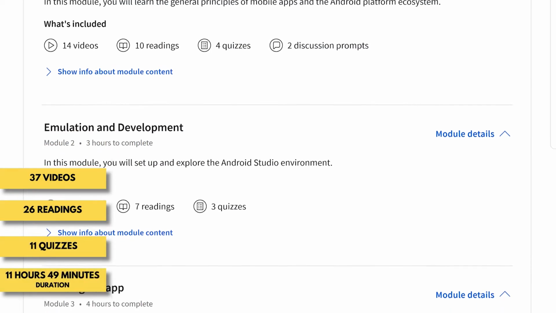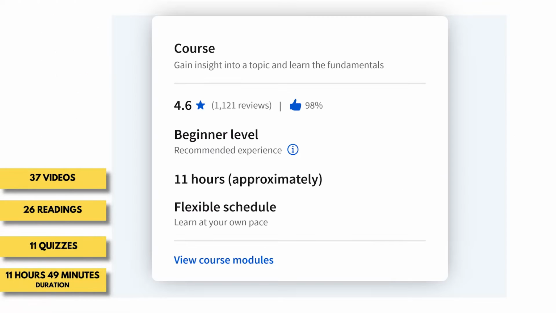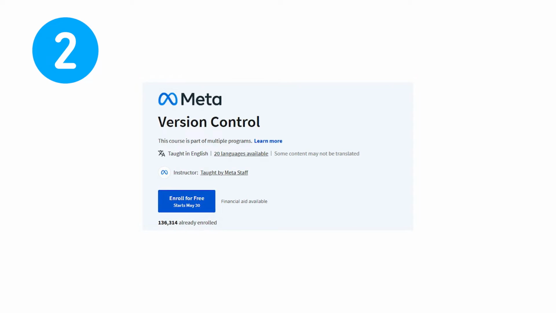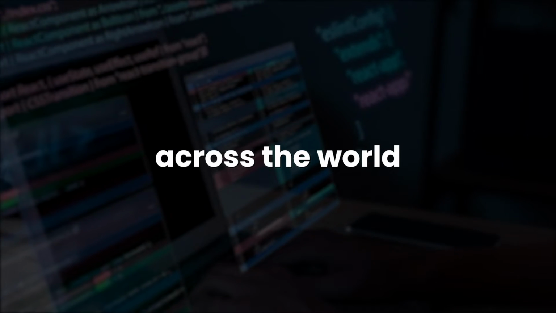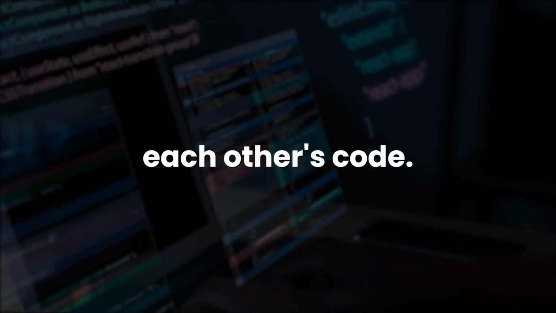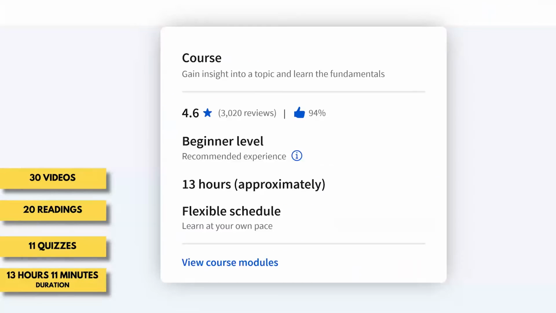This course has 37 videos, 26 readings, and 11 quizzes. You can complete this course in 11 hours and 49 minutes. The second one is Version Control. Learn how modern software developers collaborate across the world without messing up each other's code. You look at the different version control systems and how to create an effective software development workflow. This course has 30 videos, 20 readings, and 11 quizzes. You can complete this course in 13 hours and 11 minutes.